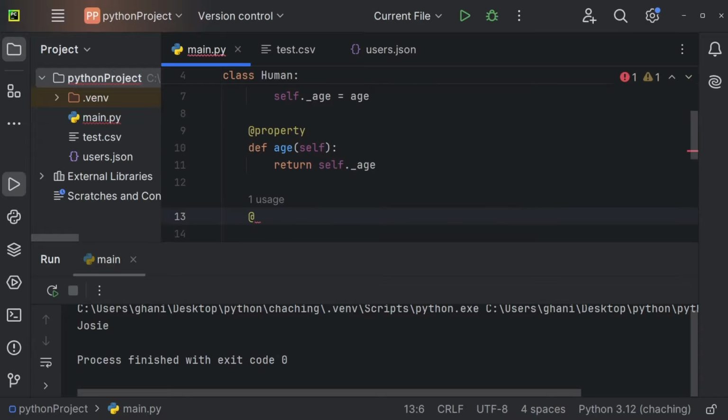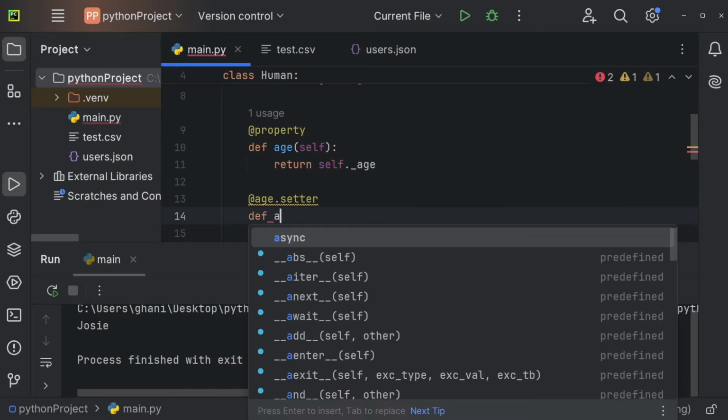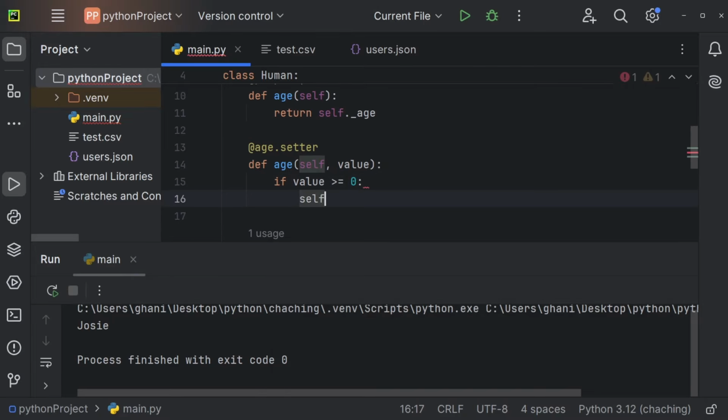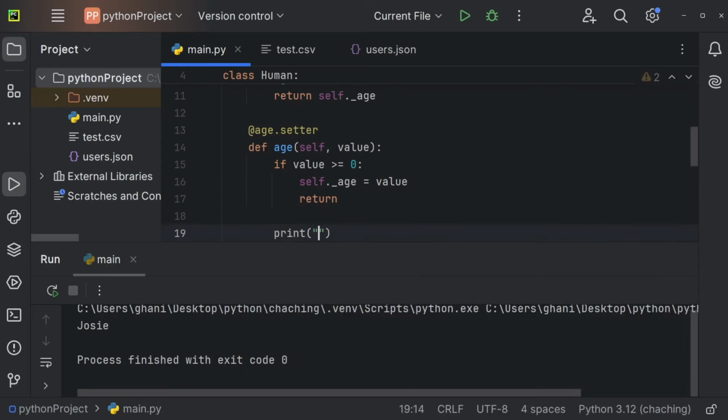Now let's also add the setter, and the setter is a little more complicated but also pretty easy. We just use @age.setter. We define an age, we have self, and we have to pass a value. And right here we could check if value is greater than 0, because of course an age that is less than 0 doesn't really make sense, and probably greater or equal to 0. And if that is the case, then we can say self._age is going to be equal to value. We're going to return, and otherwise we're just going to print "What are you doing, bro?"